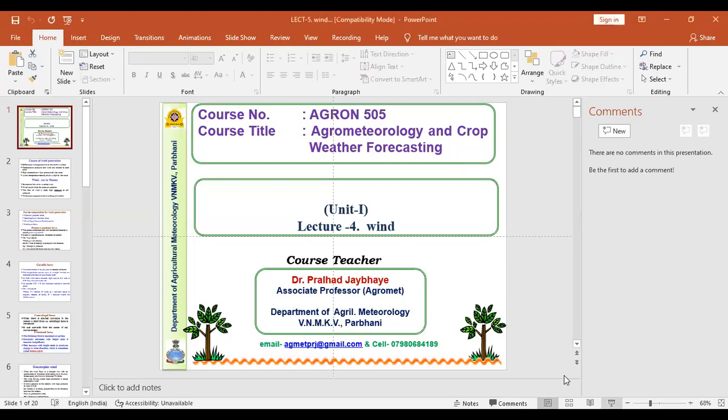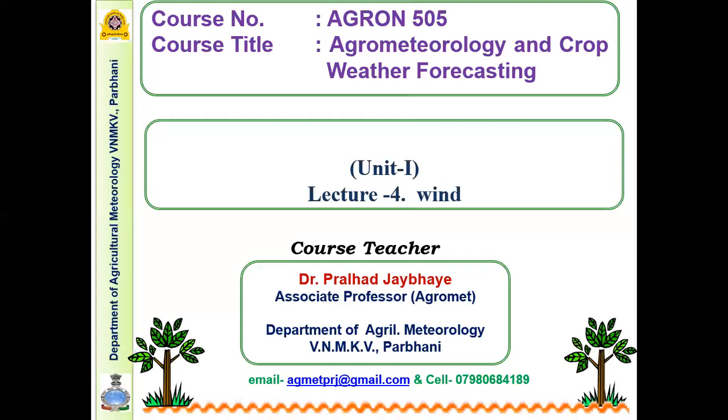Welcome again to the new lecture, that is wind. Very important aspect, a very important weather element related to agricultural business and to the biosphere. In the first lecture, we saw that the earth has four spheres: the lithosphere, hydrosphere and atmosphere, and all three are interrelated to the biosphere.